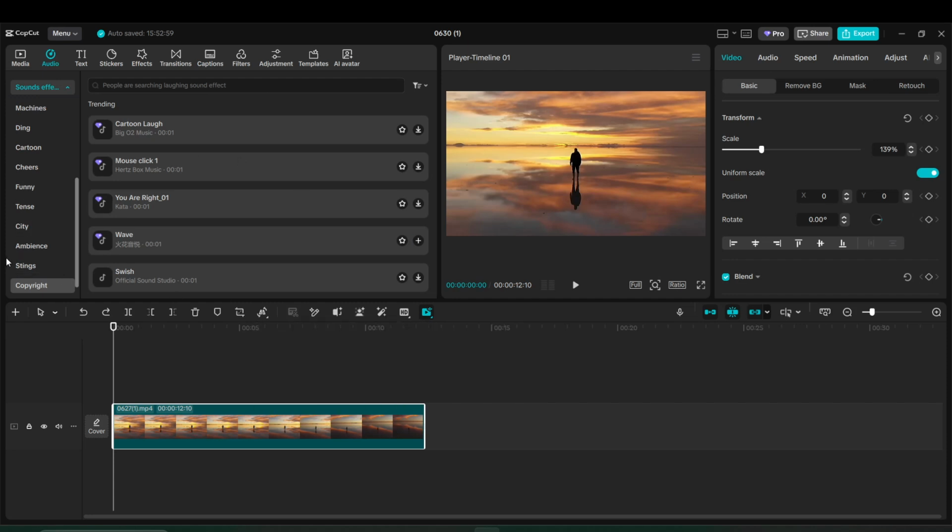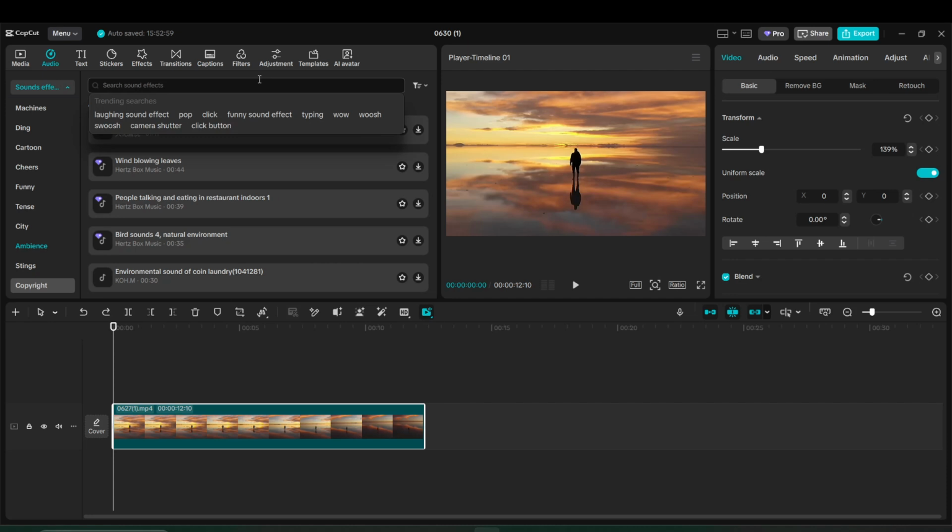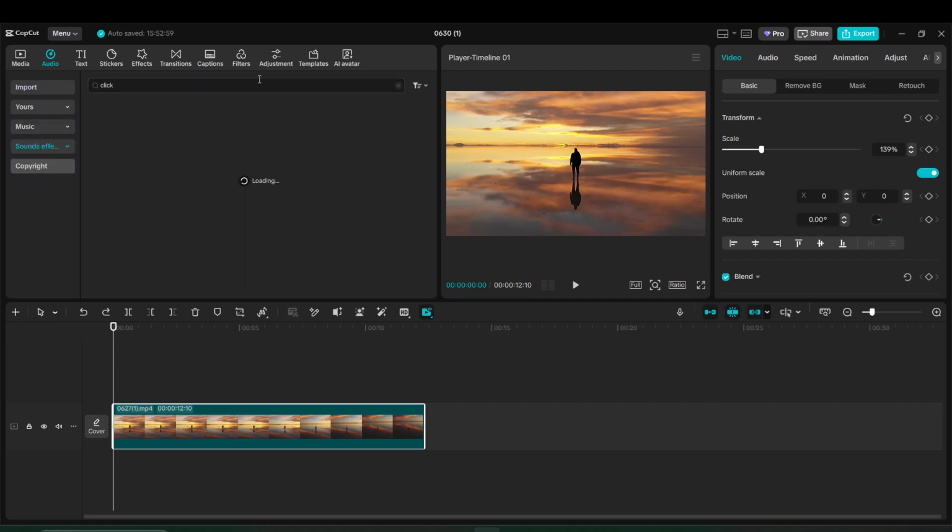Next, it's time to find the right sound for your edit. Go to the search box at the top of the asset list and type in a keyword such as click or ding. CapCut will filter the library and show related results right away. To hear what a sound effect actually sounds like before adding it, hover over the sound name and click the small play button. Previewing is important here because even if two sounds have similar names, they can feel very different when placed in a video.